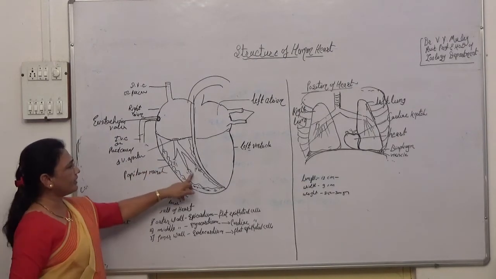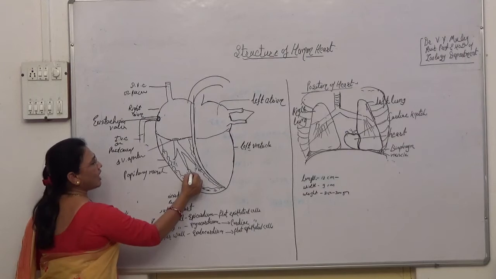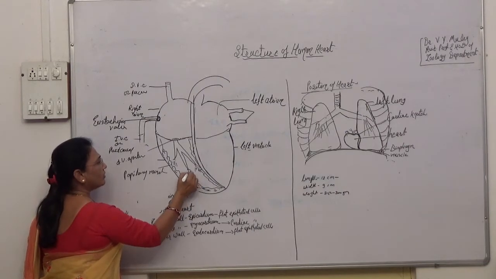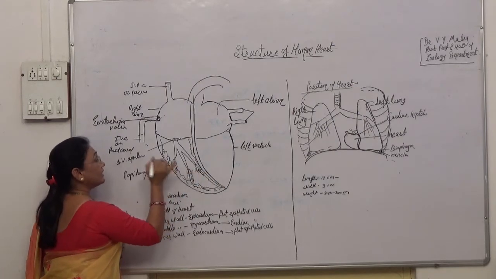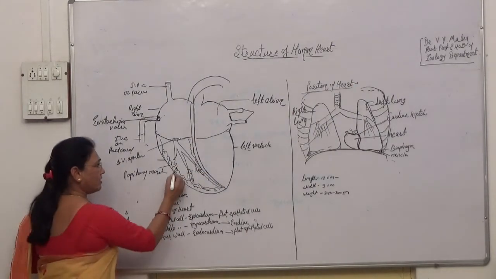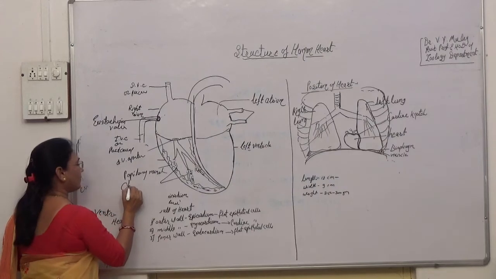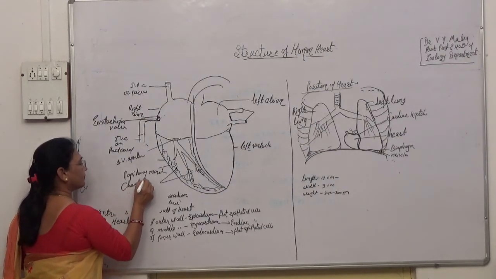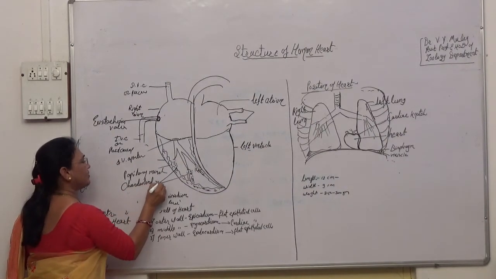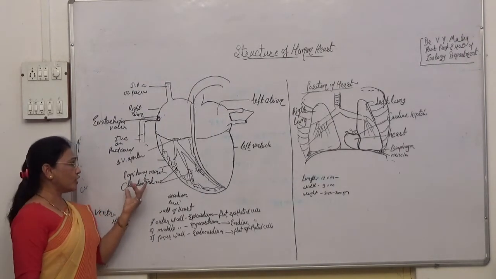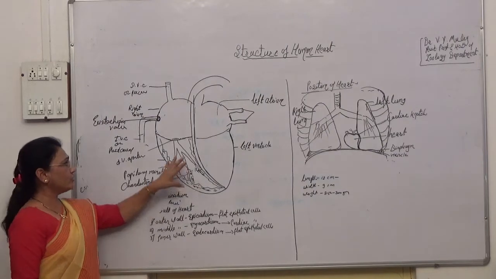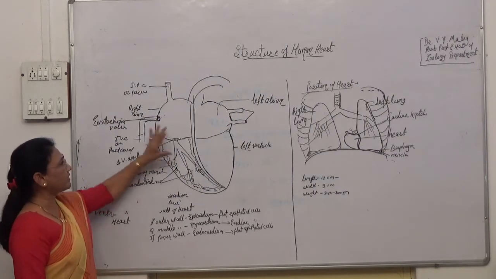This ligament attaches to these muscles by thread-like structures. These thread-like structures are called the chordae tendineae. Tendineae means ligament. Chordae means just like a thread-like structure. Therefore, it is called the chordae tendineae. So this is the right side of the heart.